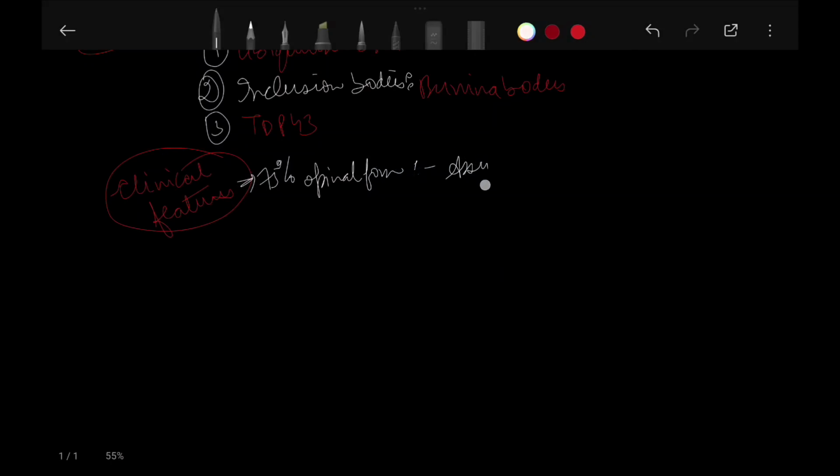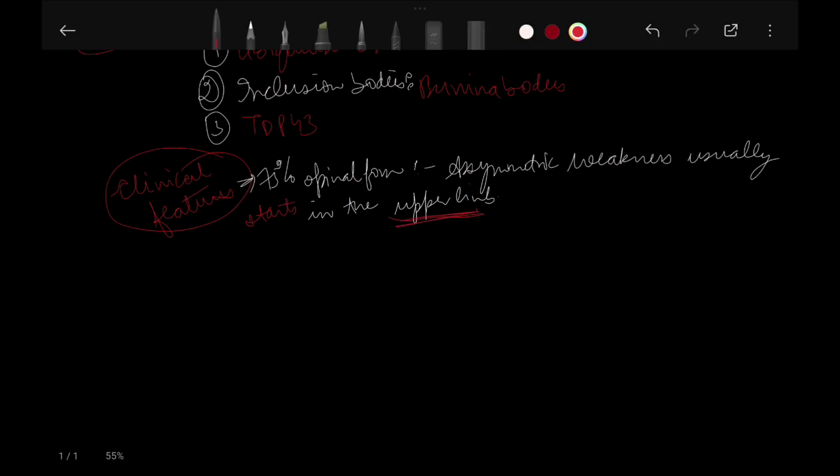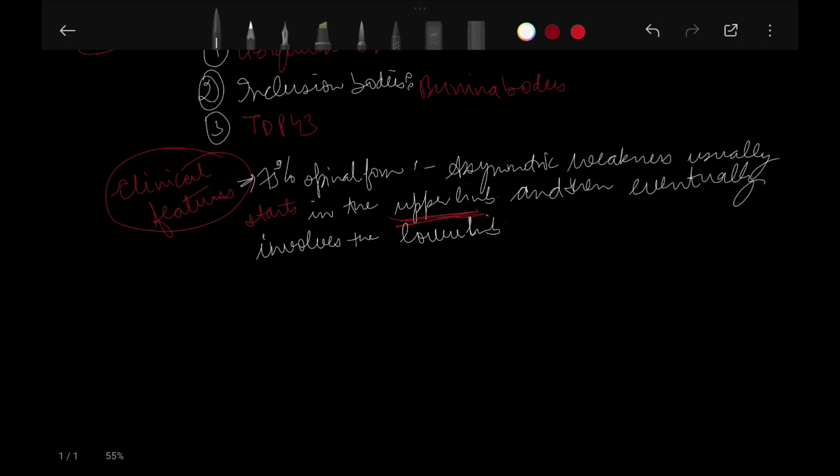It usually starts in the upper limb and then eventually involves the lower limb.